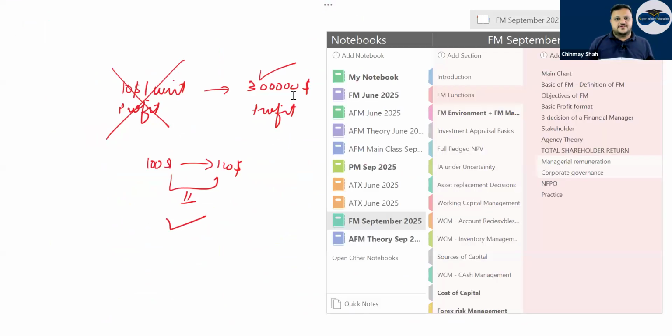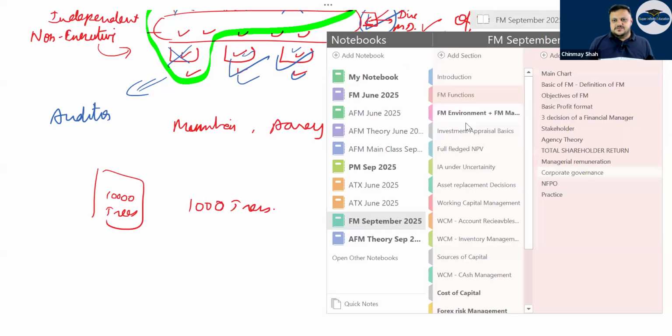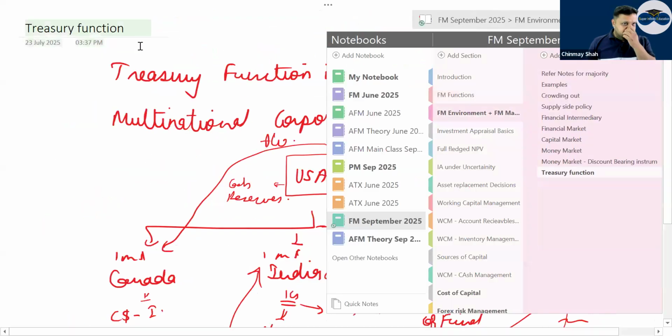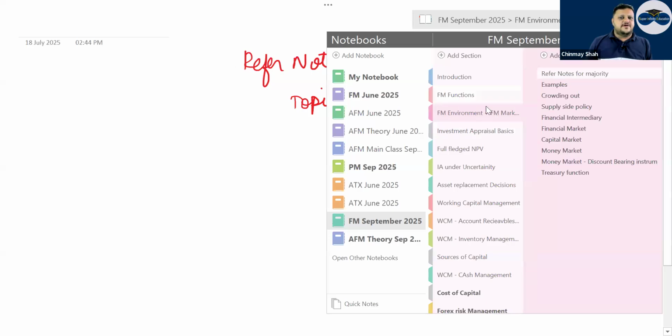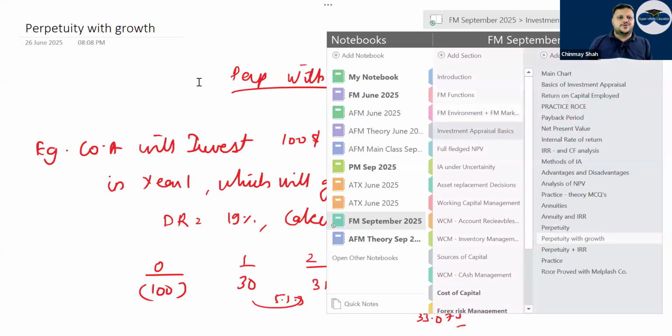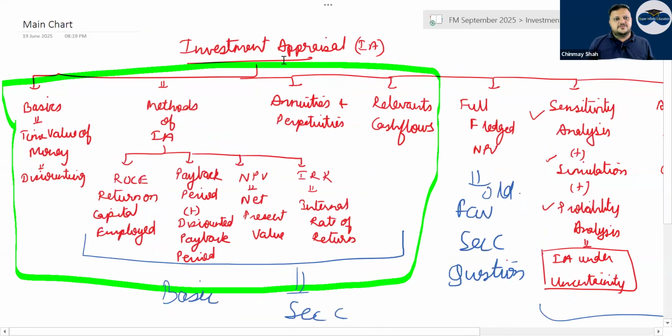Going ahead, corporate governance: four or five things about corporate governance, which I will come back to later on. Treasury function is important. FM environment, we will go back to that. First, let's complete investment appraisal and working capital. At the end, we'll take up the remaining theory.